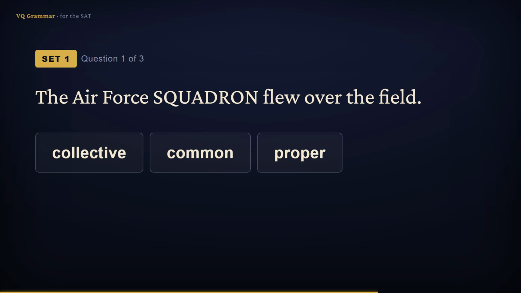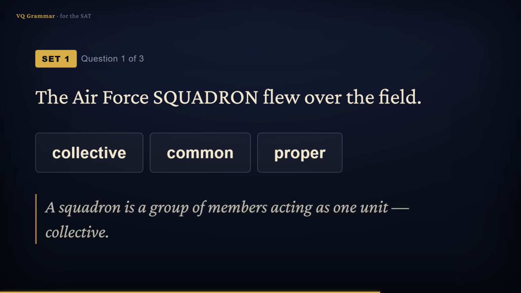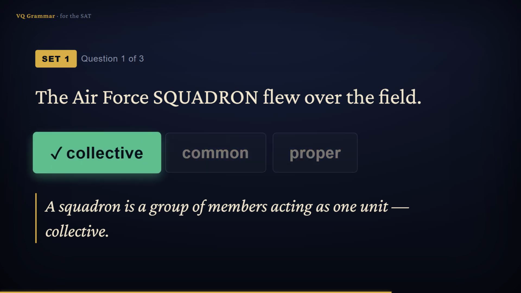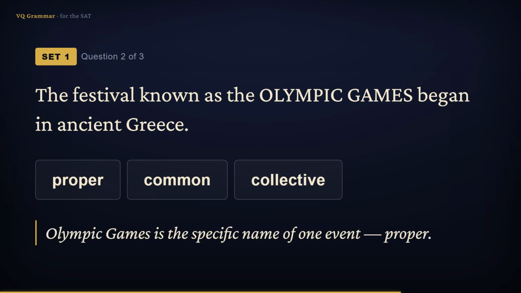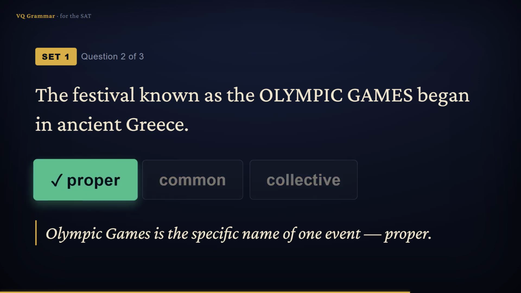The Air Force squadron flew over the field. A squadron is a group of pilots, but they fly as one unit. That group as one meaning makes it collective, so the answer is collective. The festival known as the Olympic Games began in ancient Greece. Olympic Games is the specific capitalized name of one particular event. That makes it a proper noun, so the answer is proper.